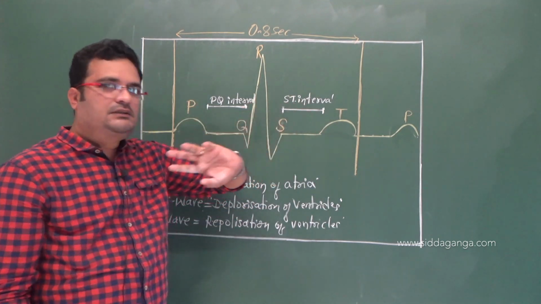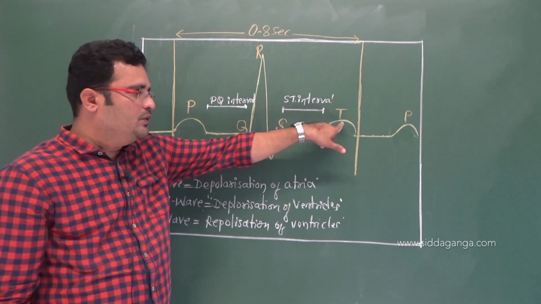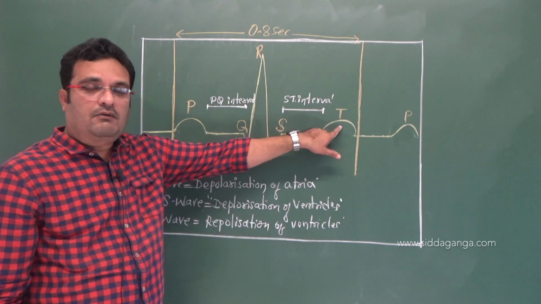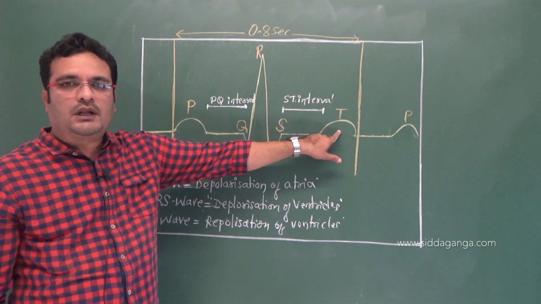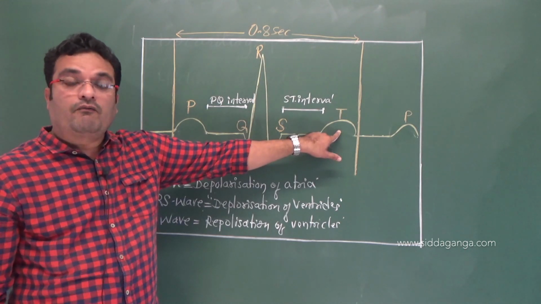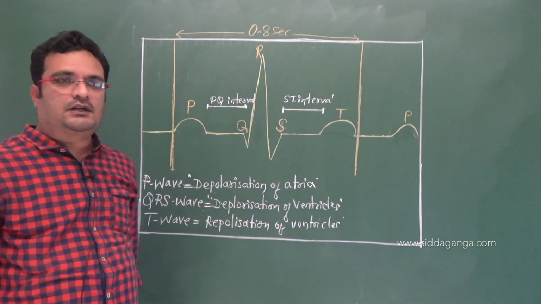The T wave is dome shaped and is due to the repolarization of ventricles, that is, the relaxation of ventricles.